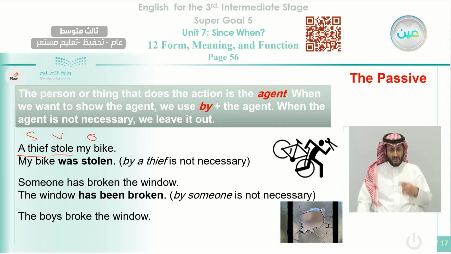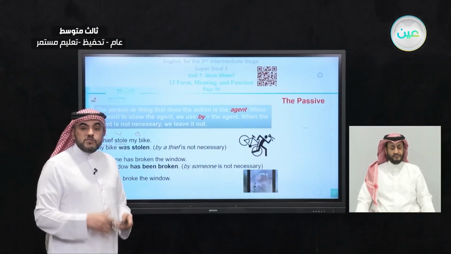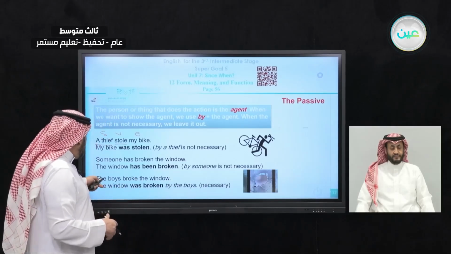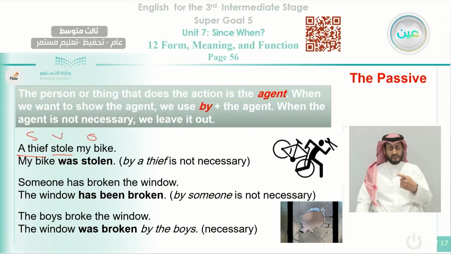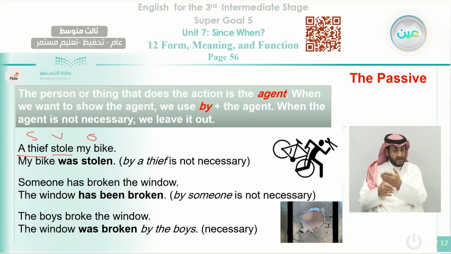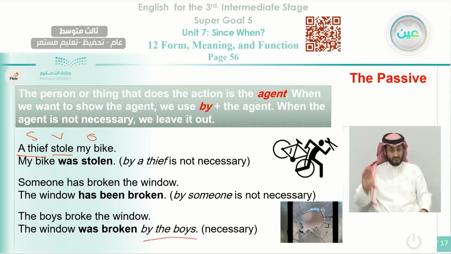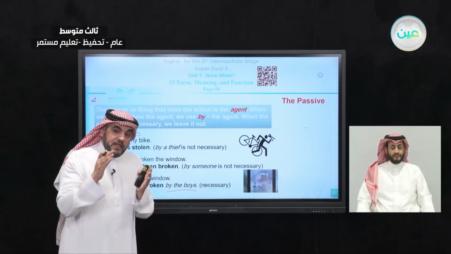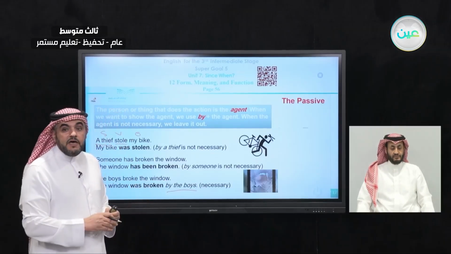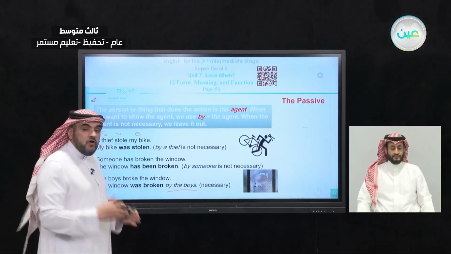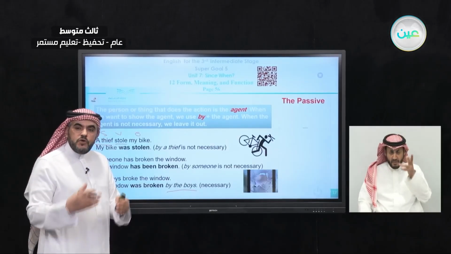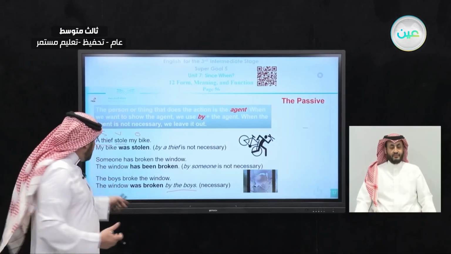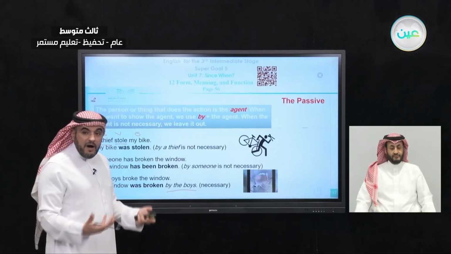Another example, the boys broke the window. If you want to tell who broke the window or whom this window was broken by, you can say it. The window was broken by the boys. Why do we use by here? It's necessary, not like before, because it is specified. When we say someone, we don't care, someone. It's not a specific person or a specific people. So in here, we know who broke the window, so we use it in the passive form by saying like this: the window was broken by the boys.